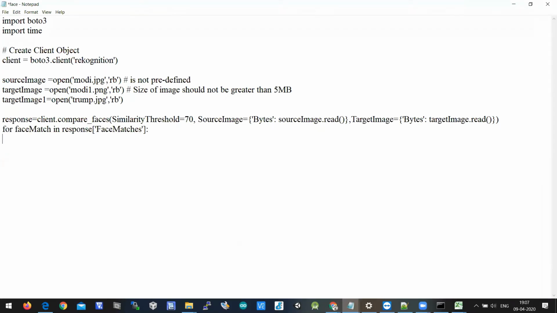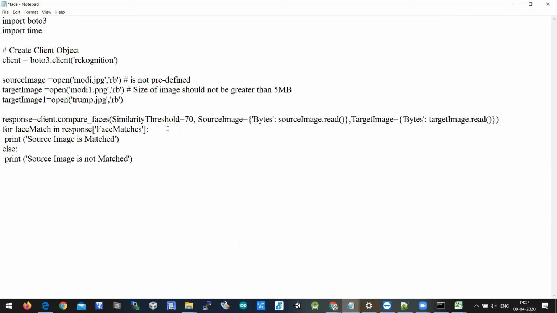So for face match in response of face matches, if it is matched, then I'll print that the source image is matched, else print source image is not matched.